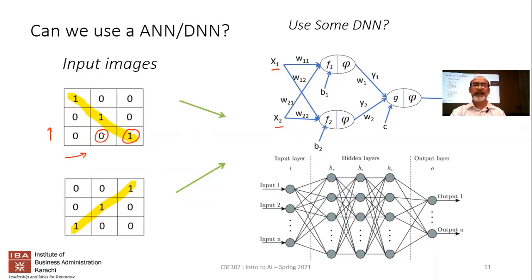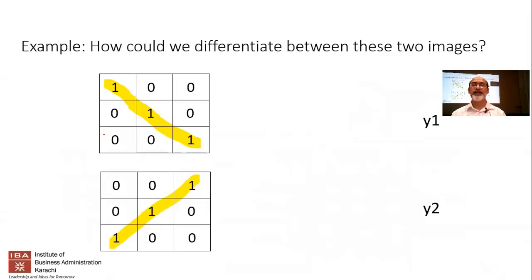So my question is, if you wanted to look at these two images: the top image has 1, 1, 1 over here, and the rest are zeros. So this is an image of a line, a slanting downward line. The other image, image 2, is an image of another line which is slanting upwards.